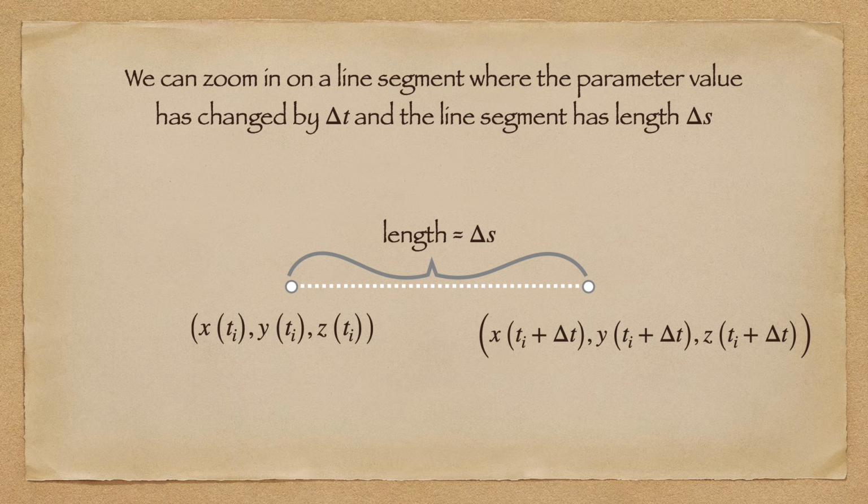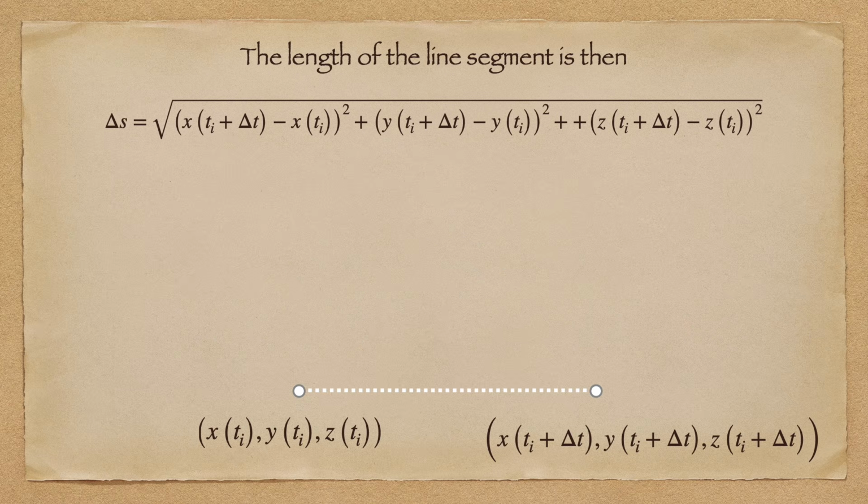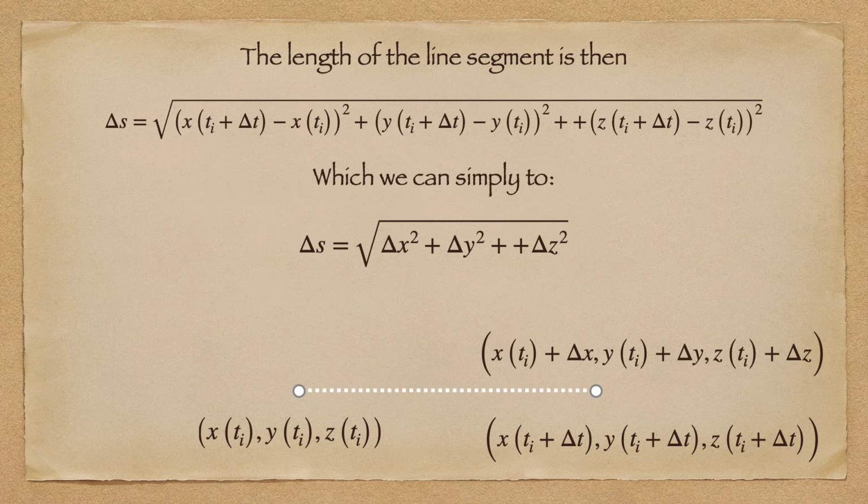Now let's zoom in on a single line element where the change in the independent variable is some small value, delta t. Let the length of the interval then be delta s. We can then obtain an expression for delta s by plugging the initial and end points of the interval into our distance formula. We can rewrite this expression as the square root of the sum of the squares of the increments of the individual coordinates.